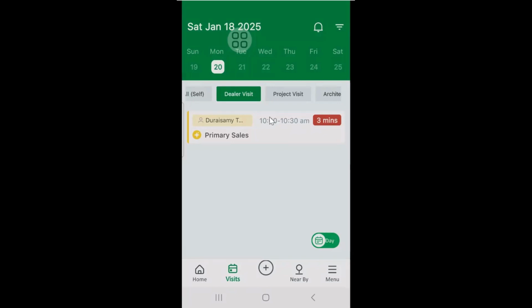Okay, Monday my day is full, so Tuesday I can schedule. So this is the important data where you can see, related to scheduling the meeting in advance.